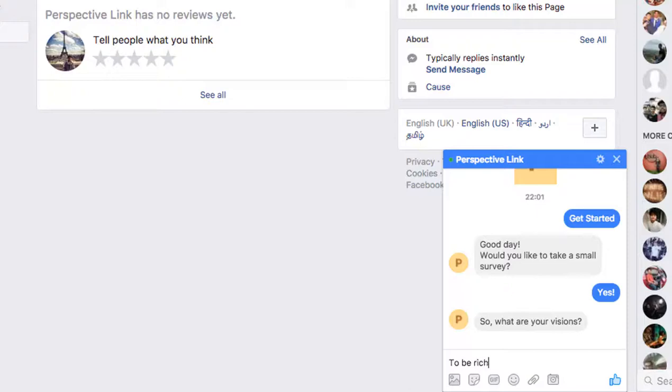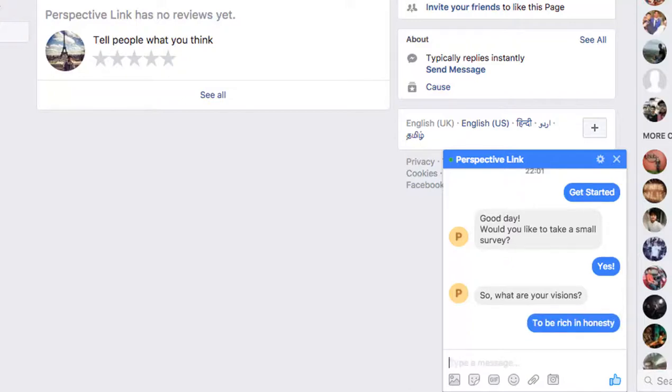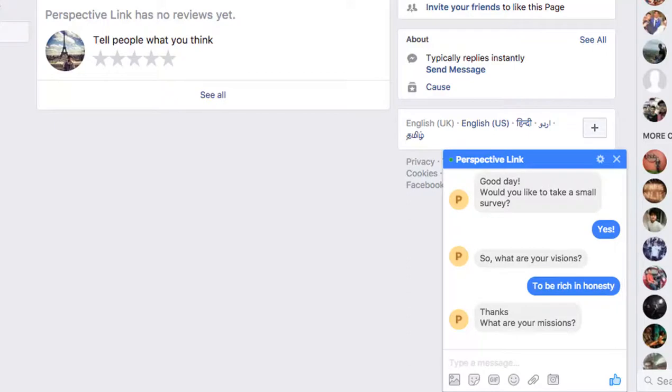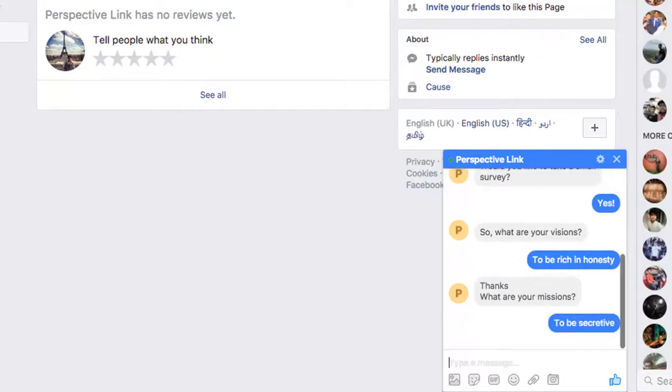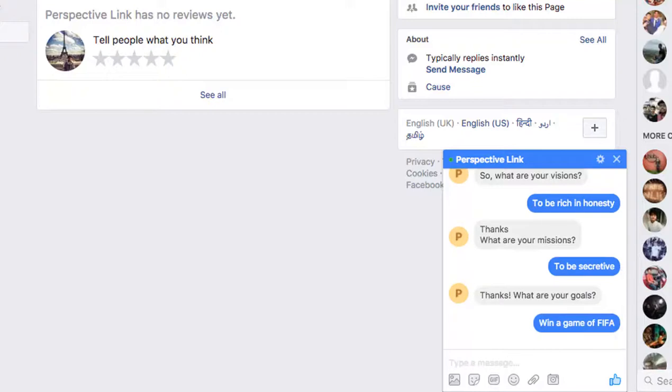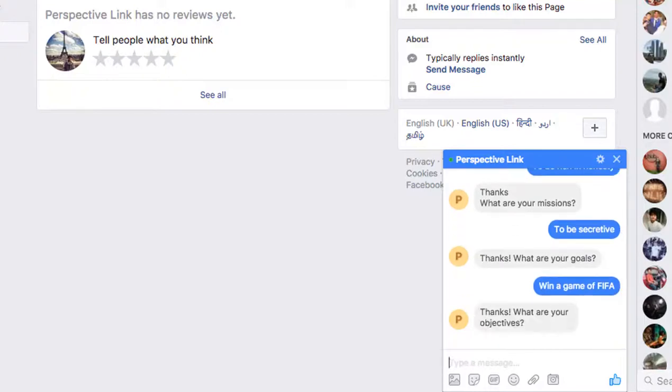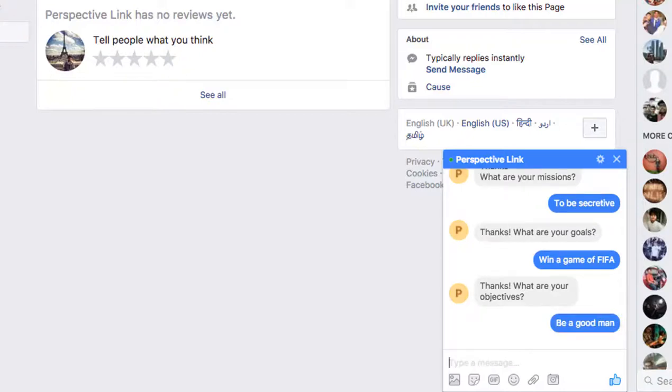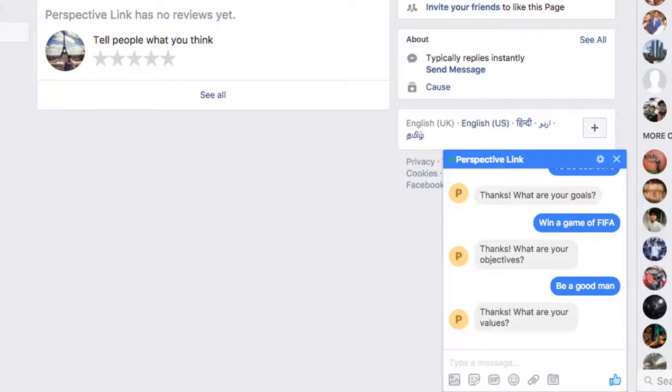It will ask about your visions, then your missions, and your goals, your objectives, and your values.